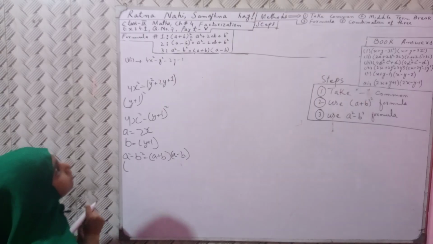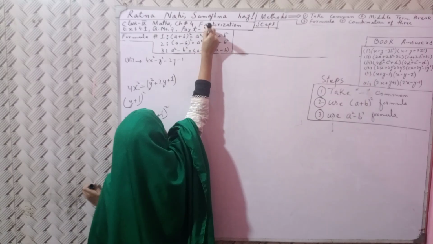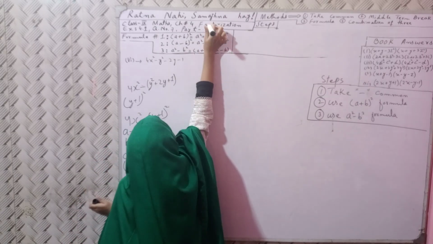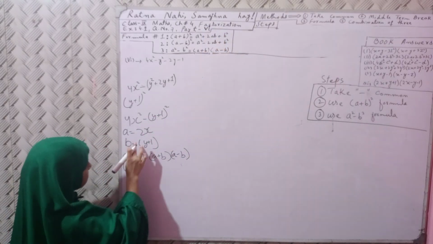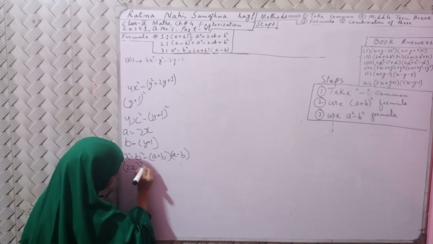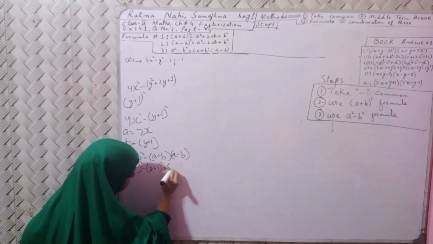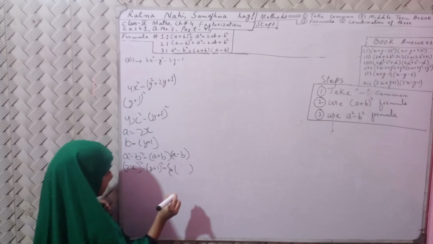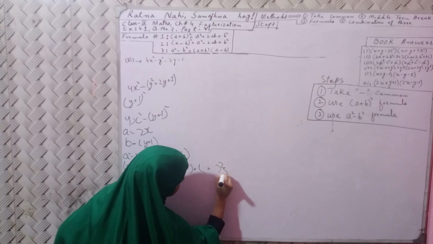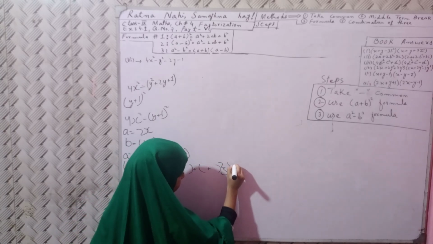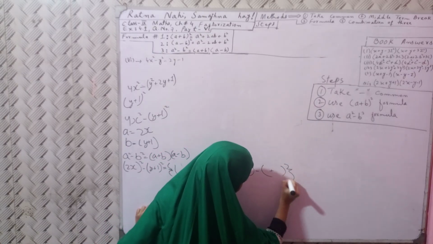Now, it's 6, not 5. 2x whole square minus bracket y plus 1 bracket whole square is equal to curly bracket plus bracket, curly bracket minus bracket plus curly bracket.